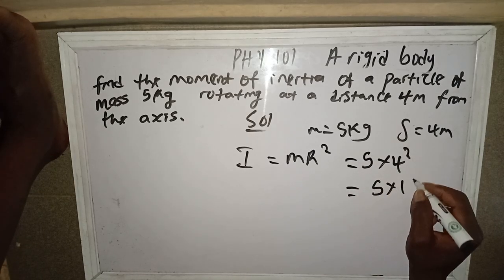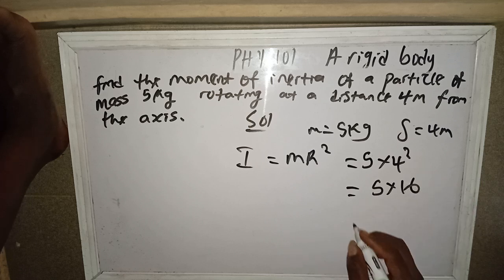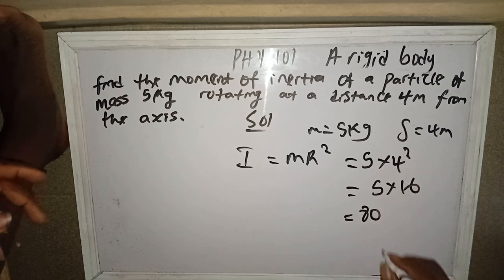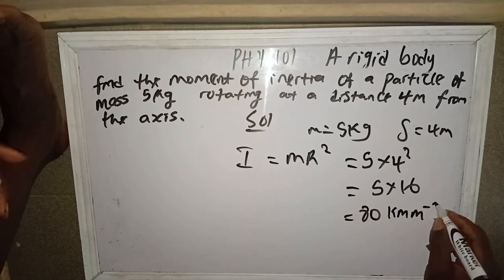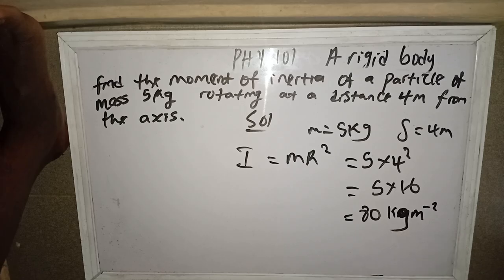That's 5 times 16, that's 80 kg meter squared. That's the moment of inertia for that particular particle.